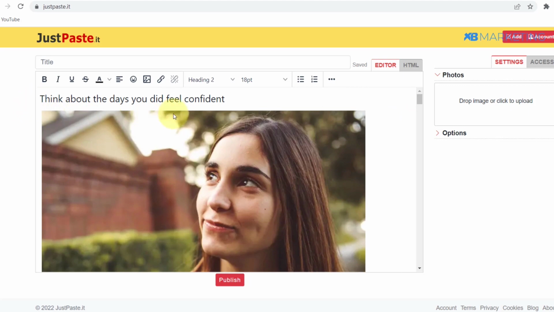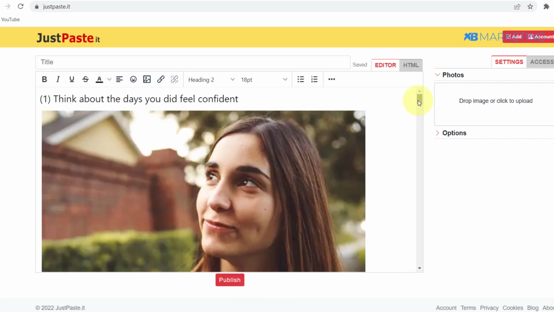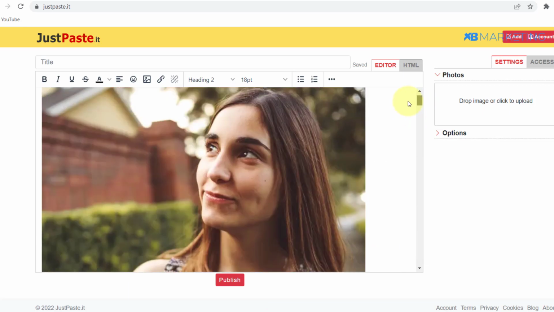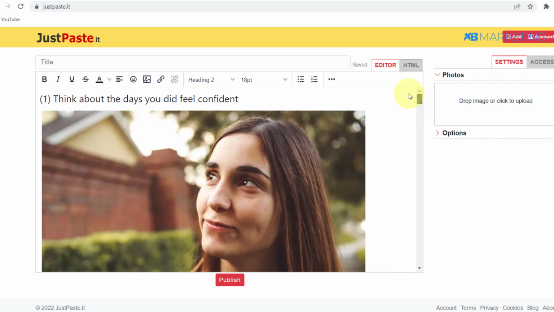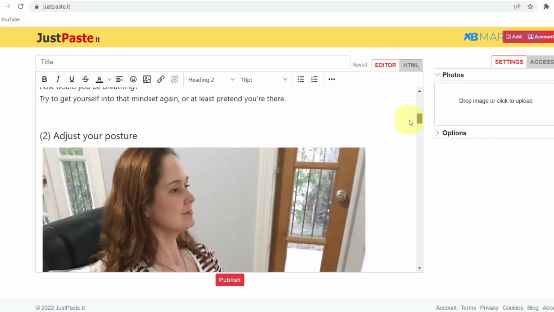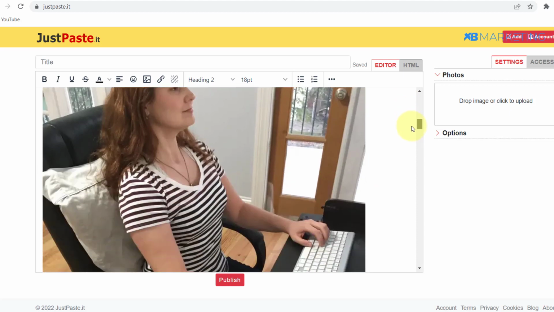Basically you can just come over here and name this as number 1. I'm just going to name all these tips and I'll be right back. All right, I have given all the tips a number. The first one is think about the days you did feel confident, and the second one goes by adjust your posture. We have an image to illustrate that.